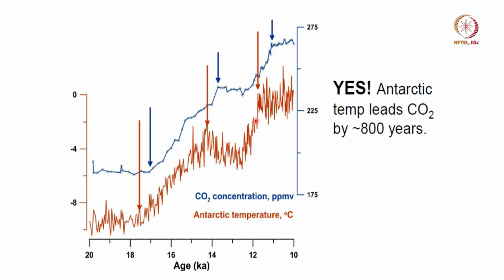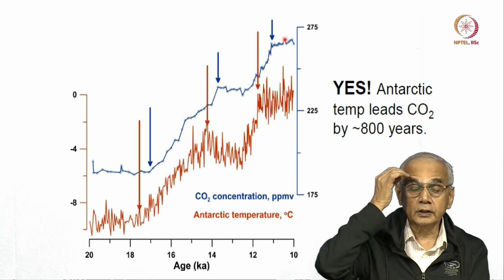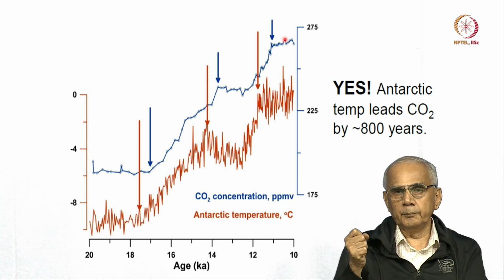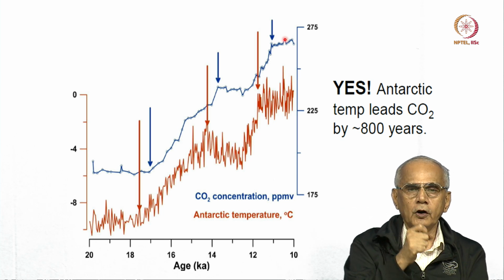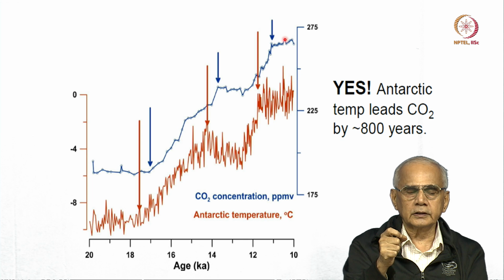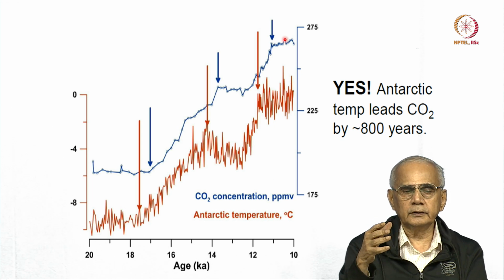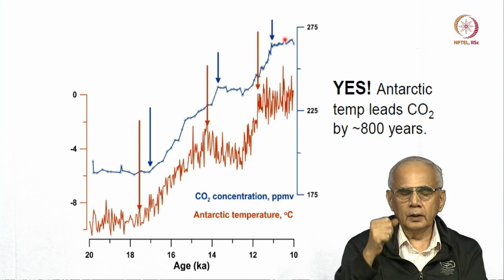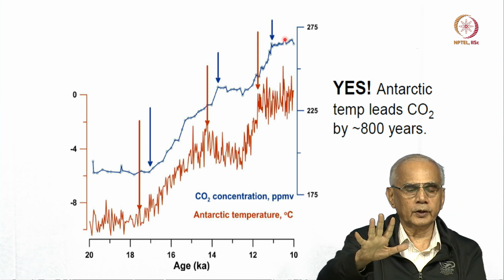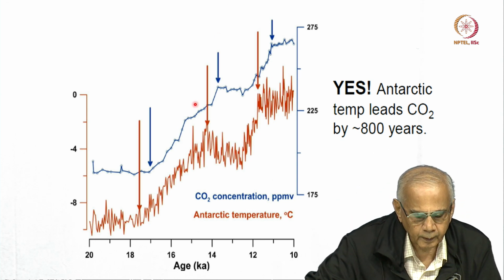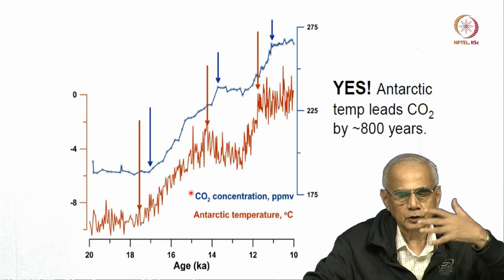Again, when Antarctic started increasing again, then CO2 increased again. So I want you to see the clear connection between the increase in Antarctic temperature first, followed about 800 years later by the increase in carbon dioxide, and that carbon dioxide increase occurred globally, not locally. Okay. It was triggered locally, but the response was global.